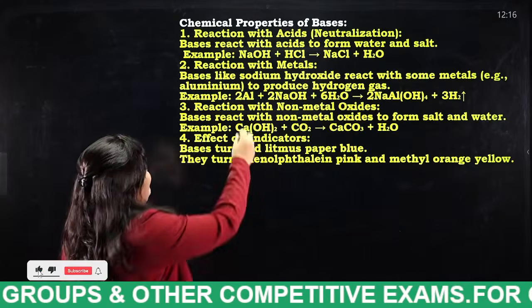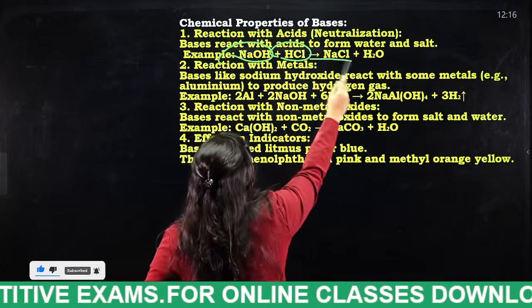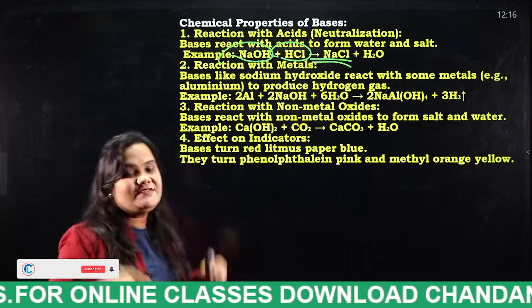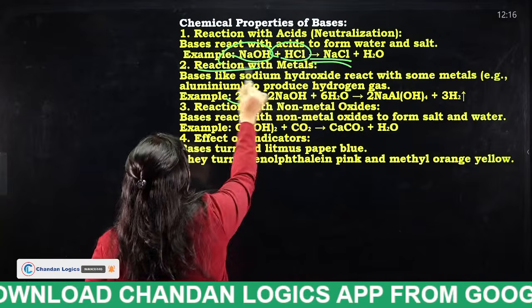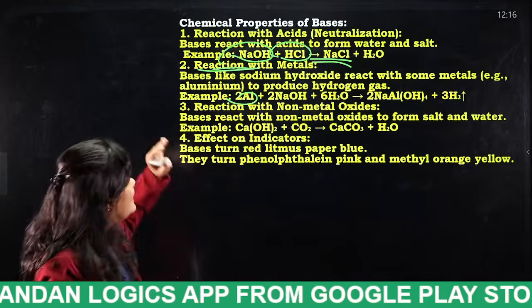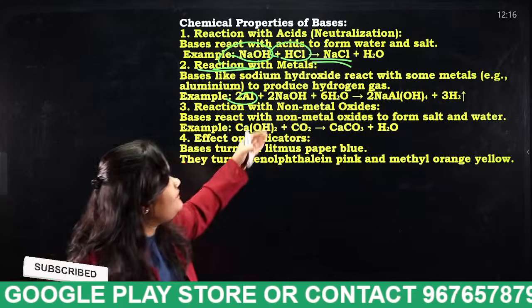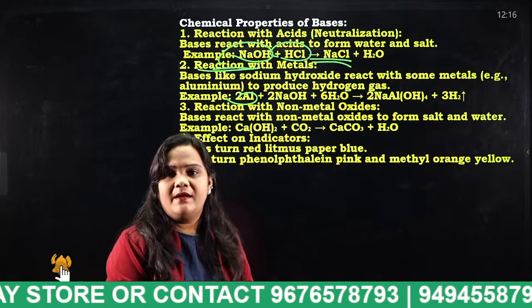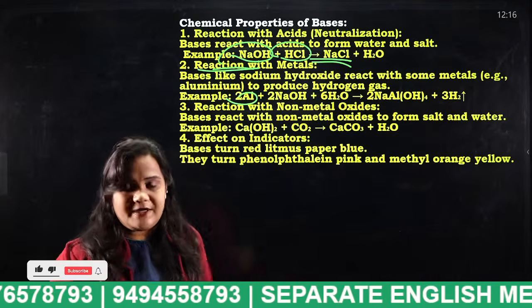Okay. When sodium hydroxide reacts with hydrochloric acid, what happens? Nothing but neutralization. In a similar way, when bases like sodium hydroxide react with some of the metals, like aluminium, finally we will get hydrogen gas only. Same thing, but the components are different.